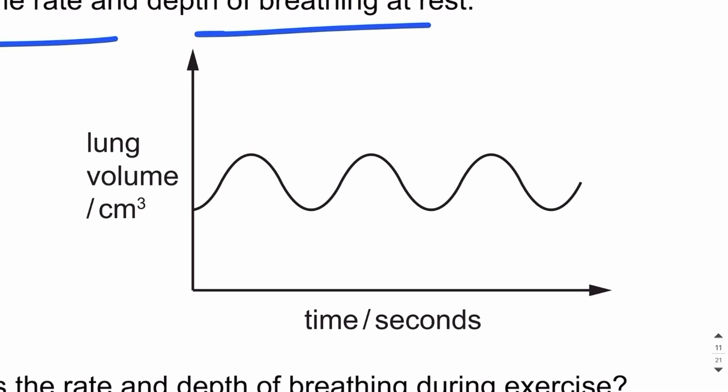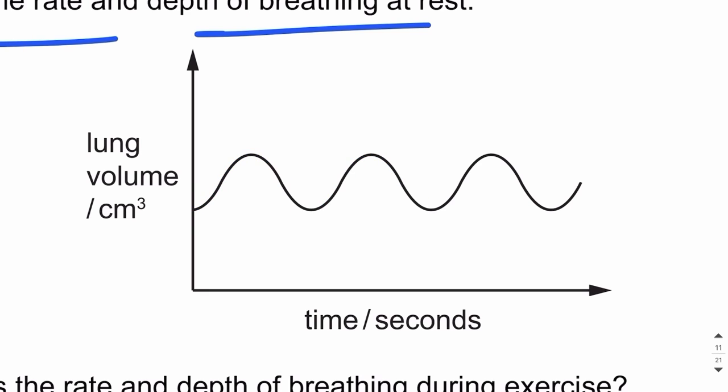So how to read this graph? As the lung volume rises, it means that the person is breathing in. So this is inhalation or breathing in, and then this is exhalation. This is inhalation, this is exhalation, this is inhalation, and this is exhalation. So guys, this graph can give you two important pieces of information. And what are those? The number of waves is equal to the breathing rate, right?